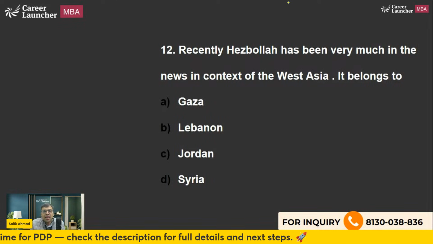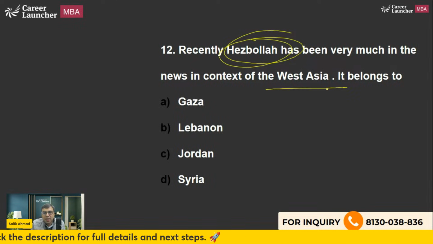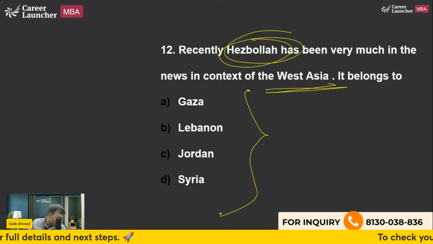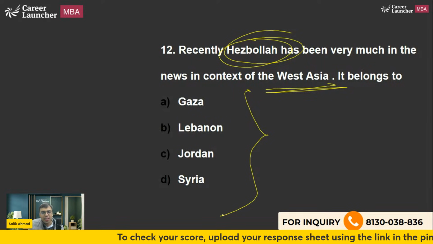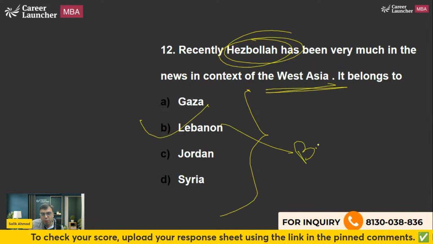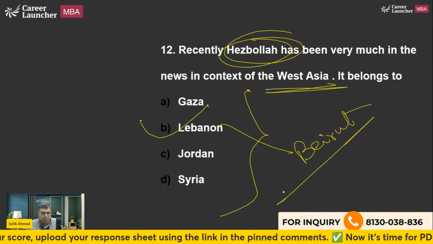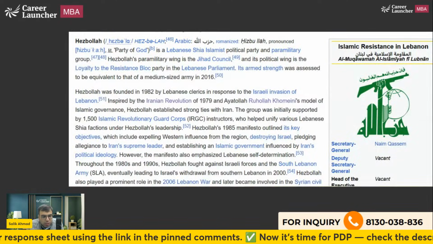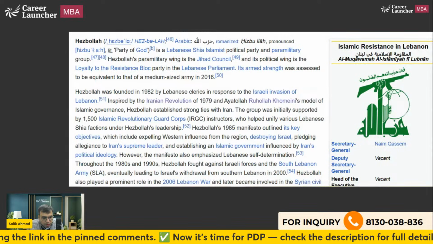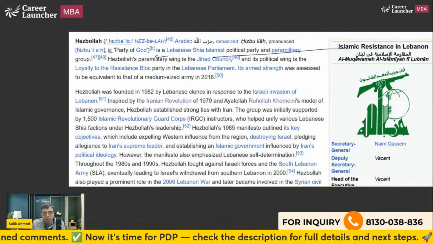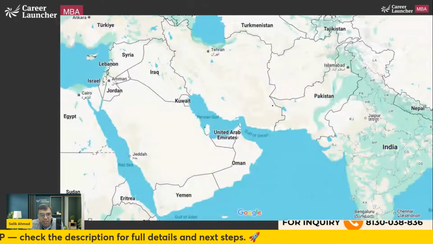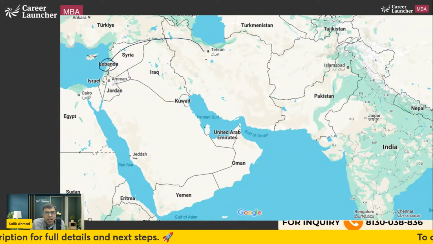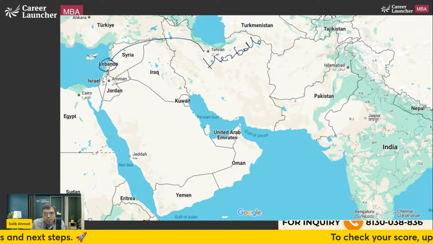The next one is recently Hezbollah has been very much in the news. In West Asia, it belongs to which region? So the right answer is it is actually from Lebanon. The capital of Lebanon is Beirut. It is north of Israel. Okay. So I'm sure you must be aware Hezbollah has been very much in the news. Okay. So here it is. This was actually in the news yesterday also. Houthis, Hezbollah, etc. So here is Lebanon. So the organization called Hezbollah is based there.